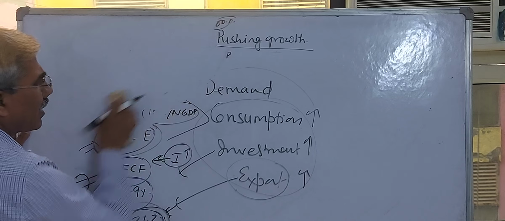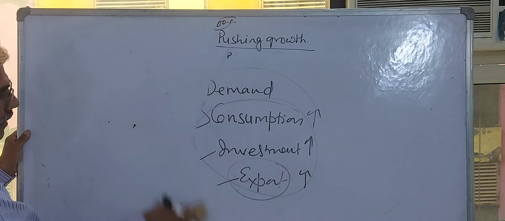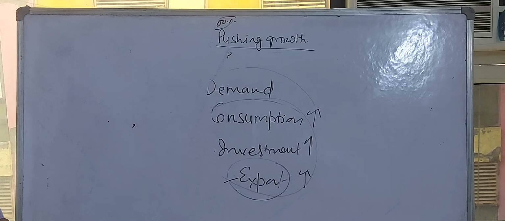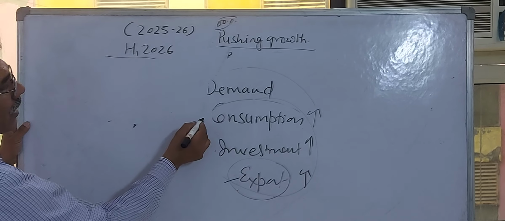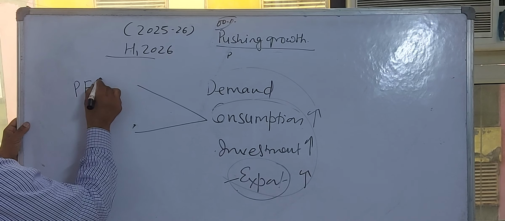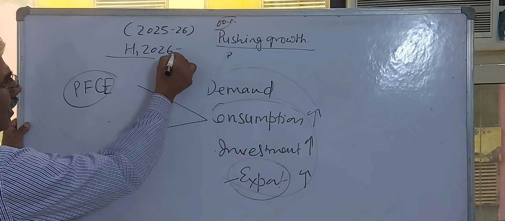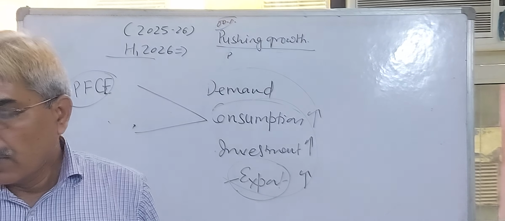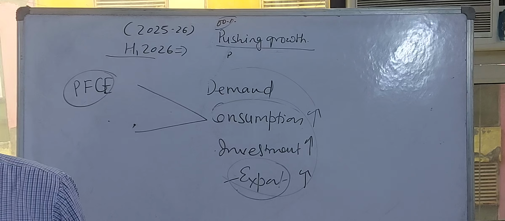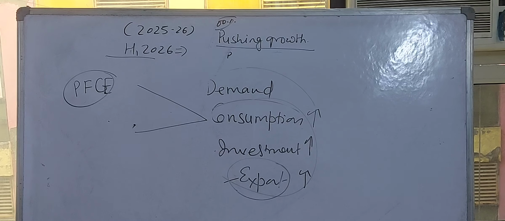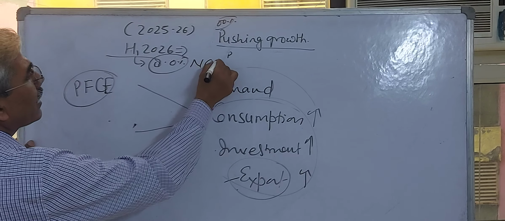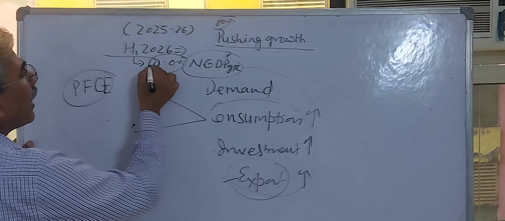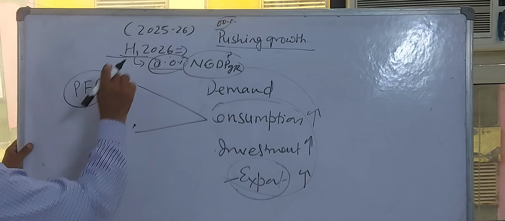If I give you the statistics for H1 2026, or 2025-26, on the demand side, the growth rate during this half of the period was roughly 7.9%. The nominal GDP growth rate of the Indian economy during H1 2026 was 8%.